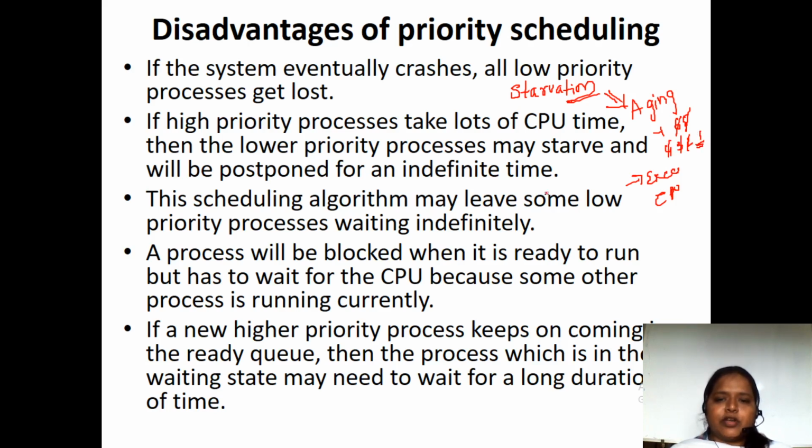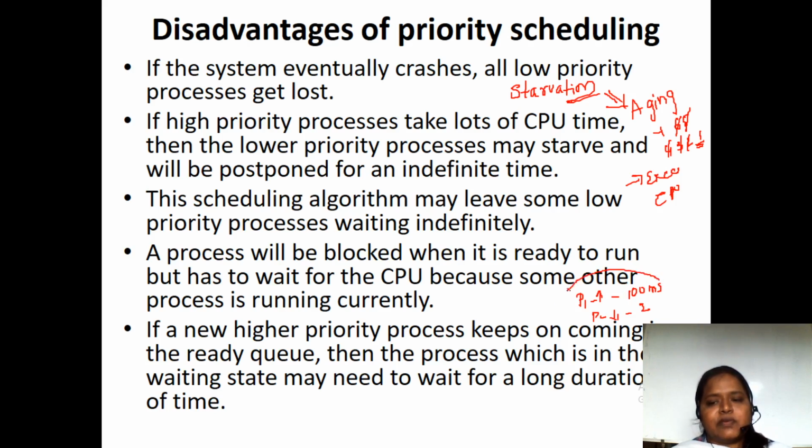If the highest priority process takes lots of CPU time, then the low priority process must wait. Suppose process P1 is having highest priority, but it needs 100 milliseconds of time. And process P2 is having lowest priority, it needs 2 milliseconds of time. So here comes the problem.